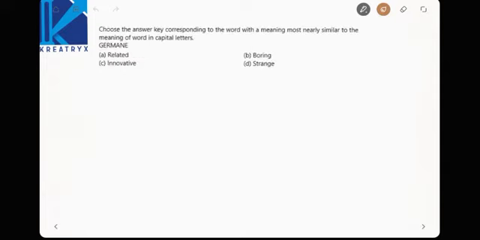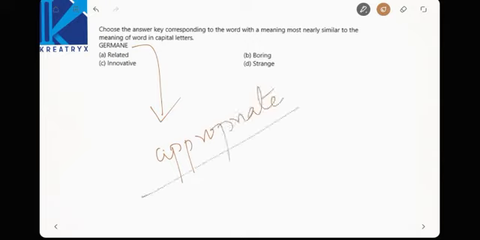Next, choose the answer key corresponding to the word closest, nearly similar to the meaning of the word in capitals. It seems you have to find out the closest meaning to germane. What do you mean by germane, right? Germane is nothing but appropriate. We have given a dictionary meaning, appropriate. Now anybody can answer this. Boring, strange, innovative, or exactly opposite, related thing is called appropriate.